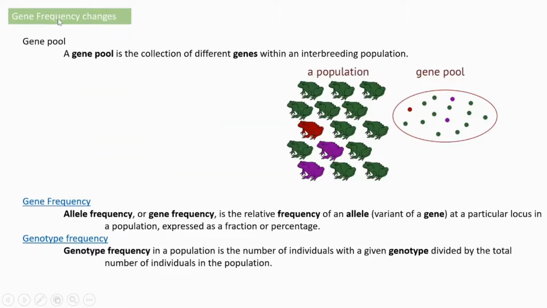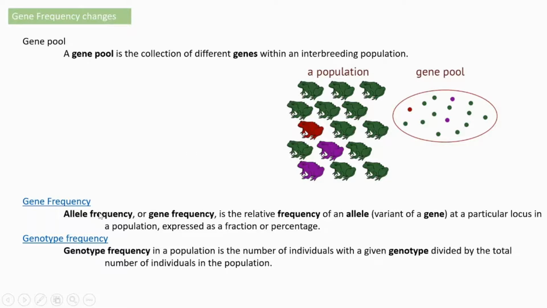Next, another thing, gene frequency changes. The last force that is explaining evolution. First, we need to understand what a gene pool is. It's very important and can be asked as a 1 mark question for the examination. A gene pool is a collection of different genes within an interbreeding population. It's an interbreeding population, and the gene pool is a collection of different genes from this interbreeding population. That's the gene pool.